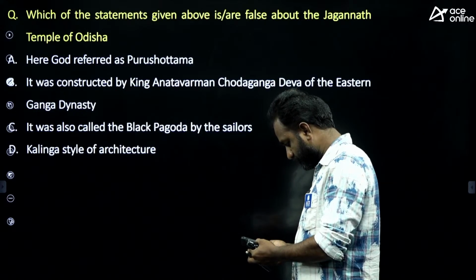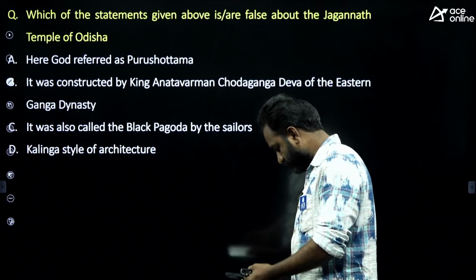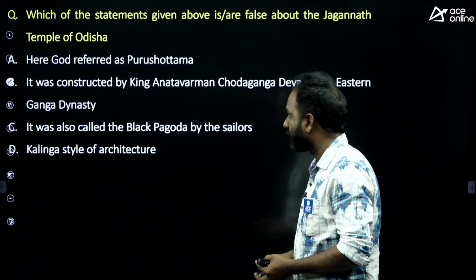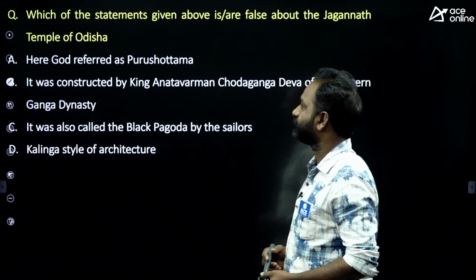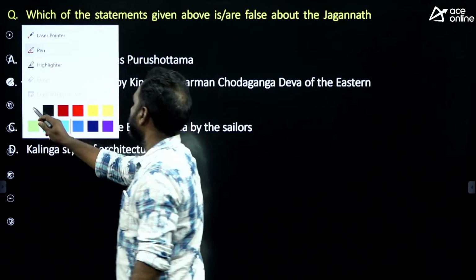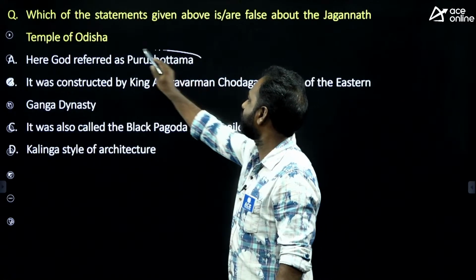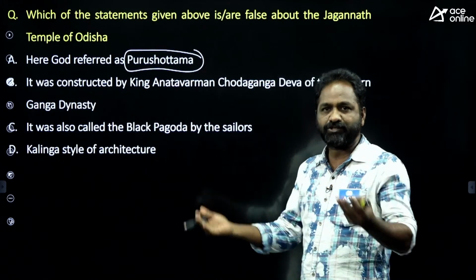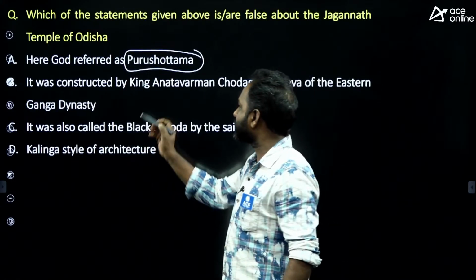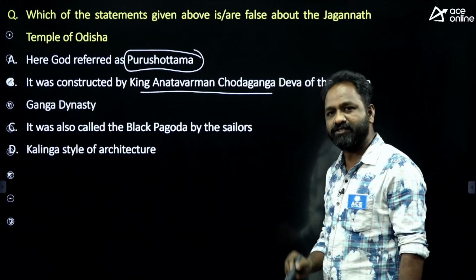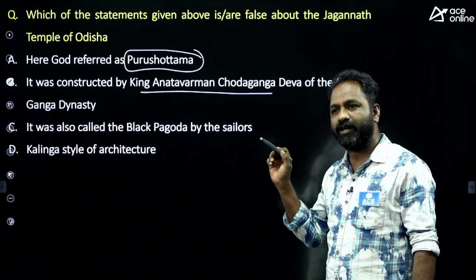Questions. Now simple question is Puri Jagannath temple. So which one is false? Okay, I will tell you. The Puri Jagannath temple, the god was referred as a Purushottama, the best person. It was considered by King Anantavarman. Yes, it is also right.